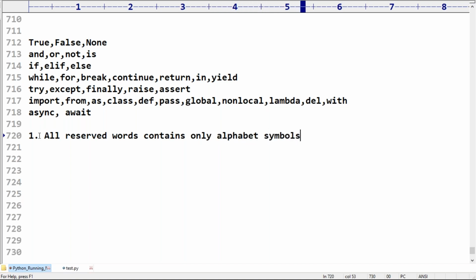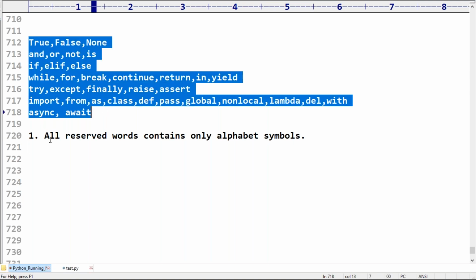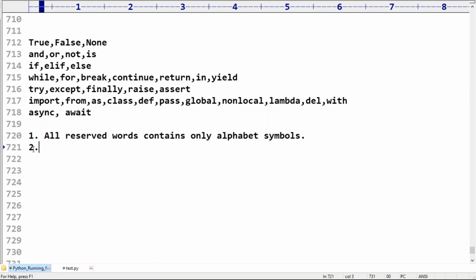You never see any digit or special character anywhere. Except the first three, the remaining are alphabet symbols.